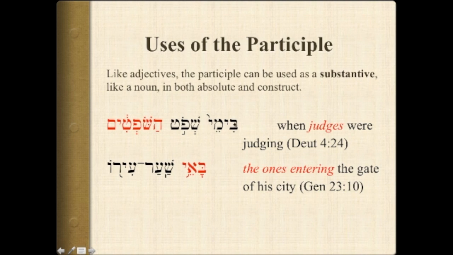So here, when judges, or the judges, were judging. This is a different form of the verb which we'll learn later. Or here, the ones entering. Literally, the entering ones of the gate of his city.